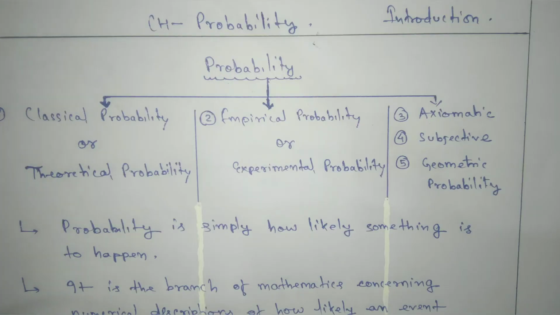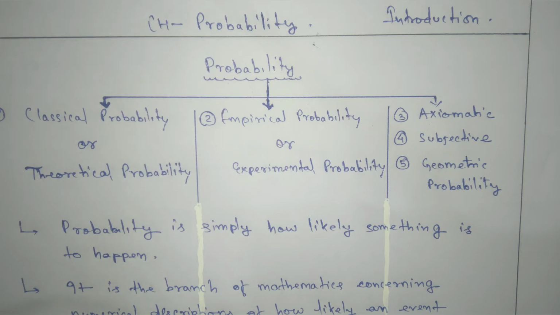Namaste students. Today we're going to see a new chapter, that is probability. Before discussing probability, let me give you a simple definition. What is probability? Measurement of chances in numerical terms. And what does numerical term mean? A value, that is a number which lies between 0 to 1. 0 is the lowest one, 1 is the highest one.